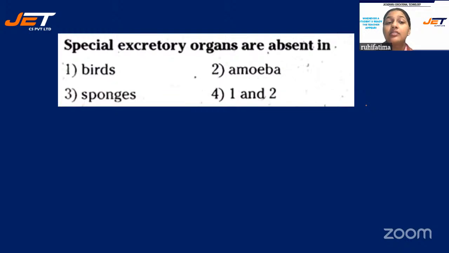Next, special excretory organs are absent in, and your options are number 1, birds, number 2, amoeba, number 3, sponges, number 4, 1 and 2 both, means birds and amoeba both.